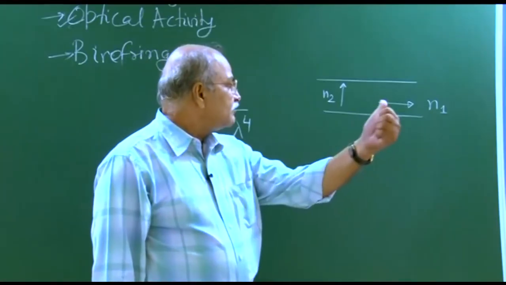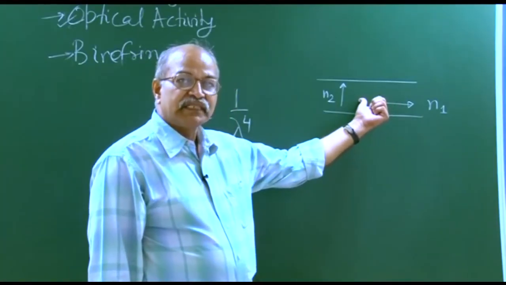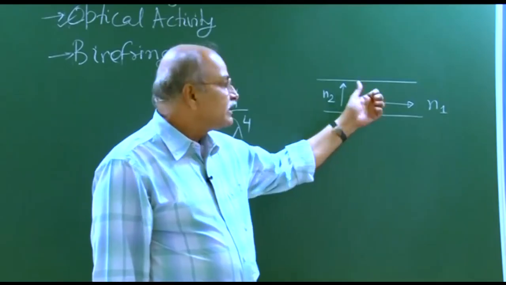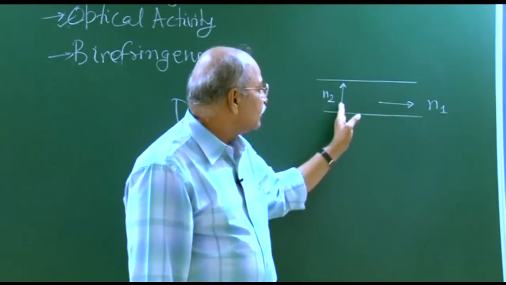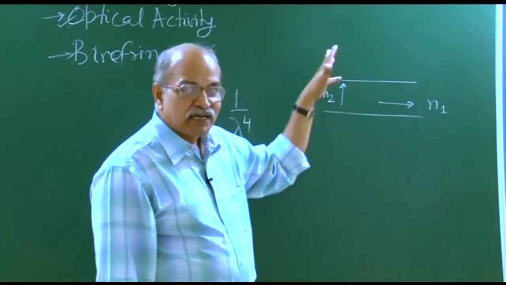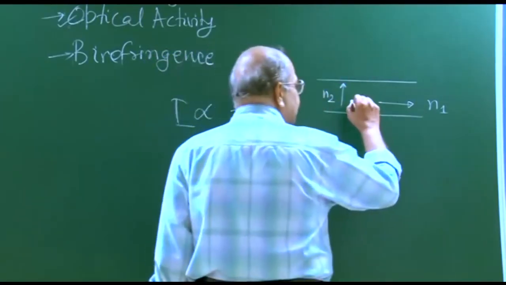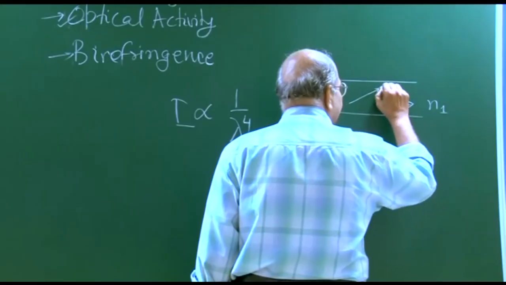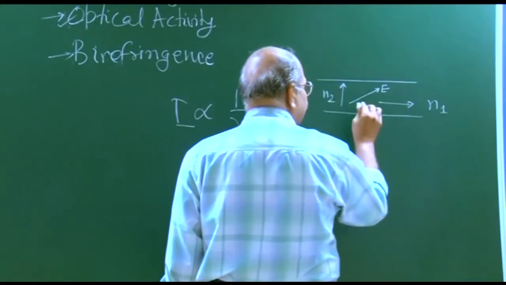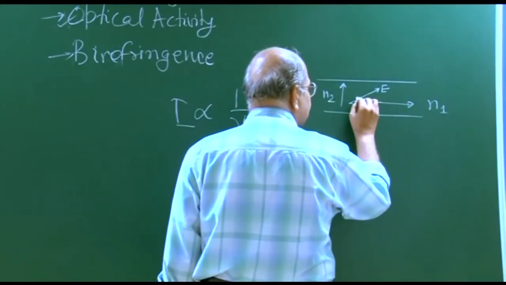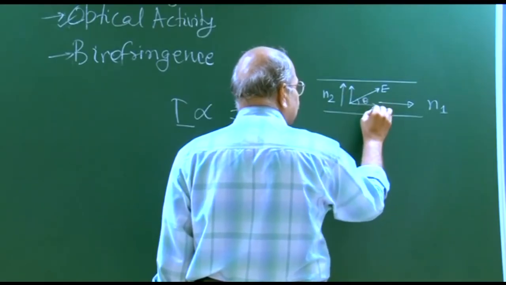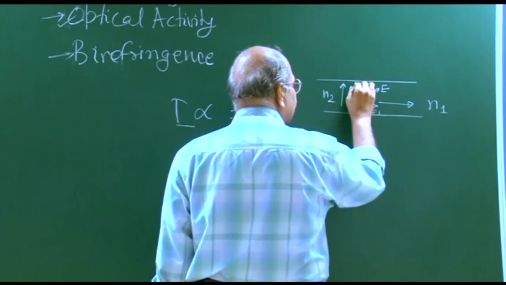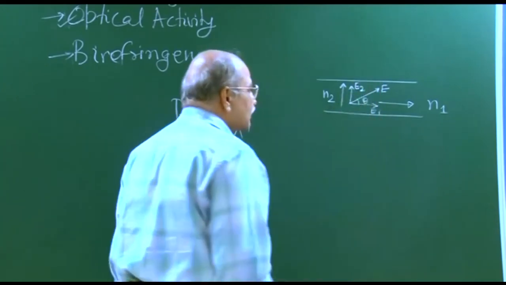Light is going perpendicular to the surface of the tape, so the electric field will be in this plane, but the electric field can be this way or at some angle. If this is the electric field, you take two components, one along this direction and the other along this direction; you can call them E1 and E2.